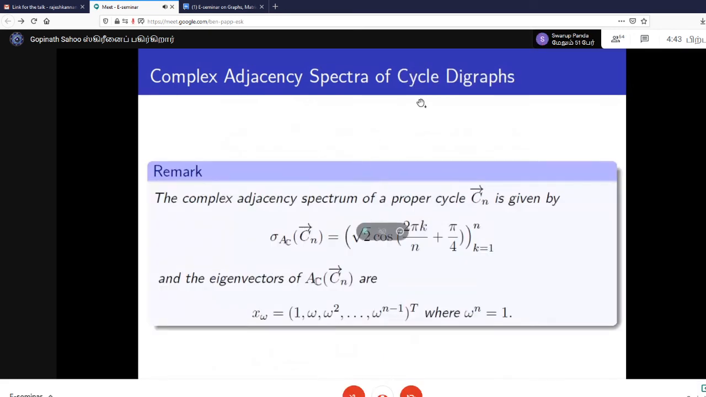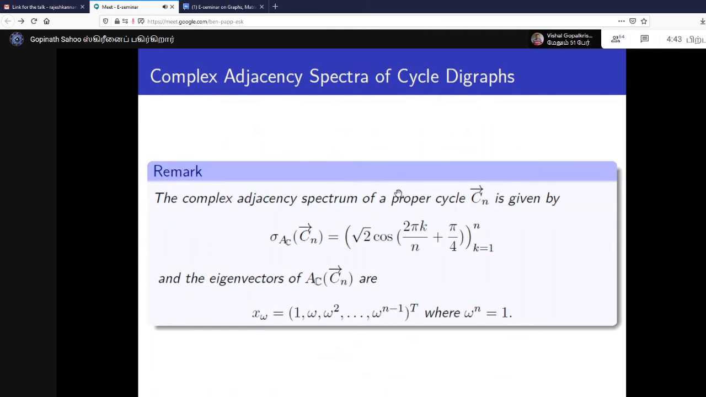We move on to cycle digraphs. If it is a cycle digraph which is proper, that means all the directed edges are in one direction, clockwise or anti-clockwise, then the spectrum follows this rule, and the eigenvectors are complex. This is x: 1, omega, omega square. These are the vectors, and omega is the nth root of unity.